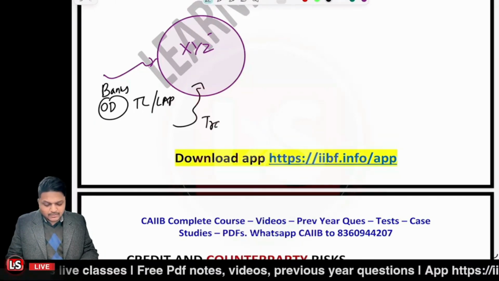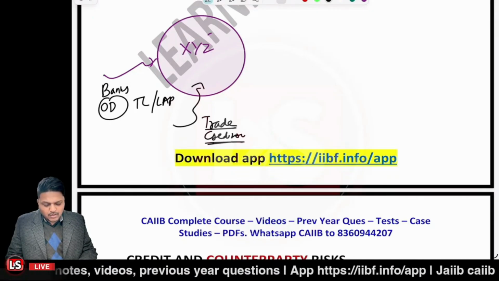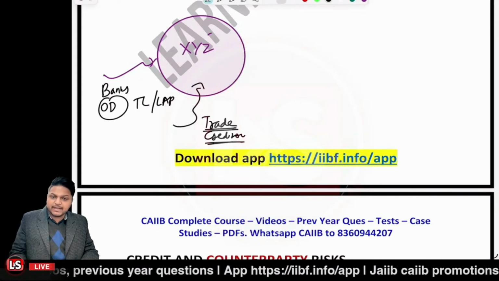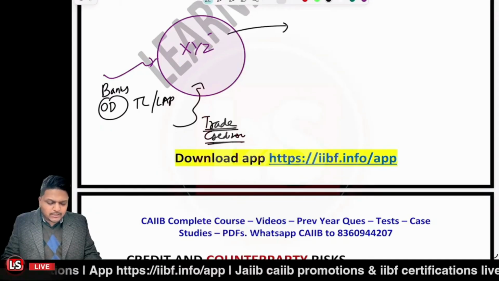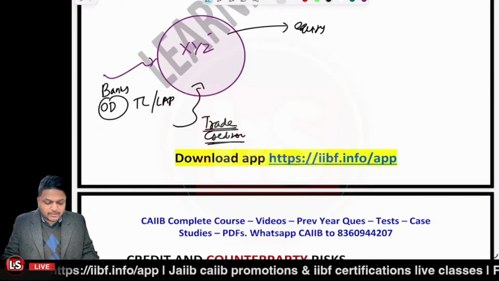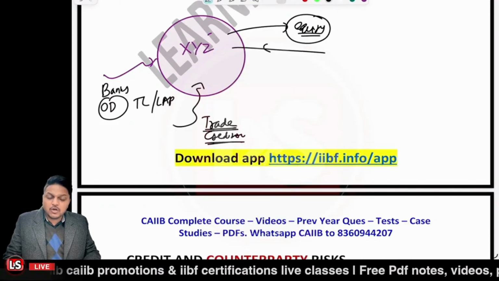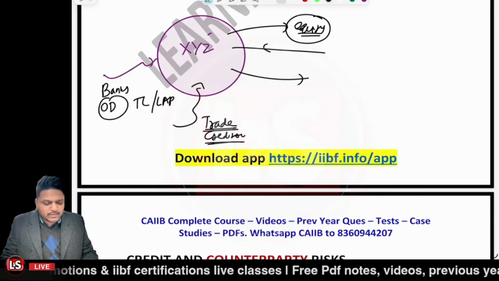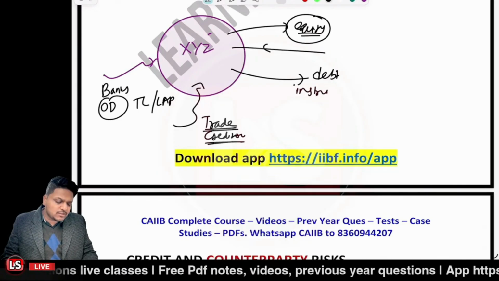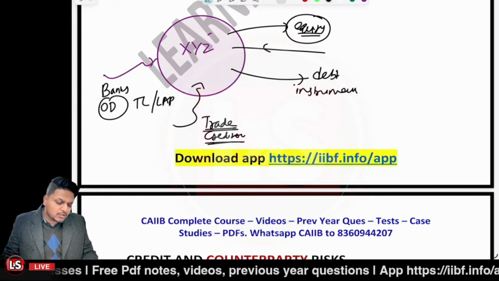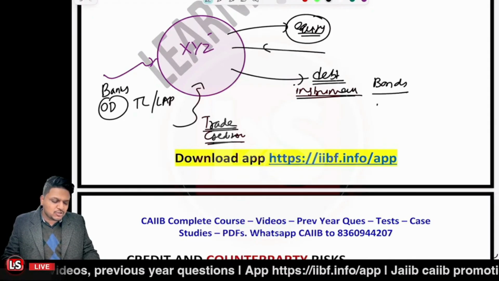That is trade creditors, or it could be related to account payables, right, where the amount is to be paid. And also they can be issuing the equity, but it's not a debt. They can be issuing the equity and get the money from the market investors, or also they can be issuing the debt instruments. Like for short term duration, they can be issuing the commercial papers. For the long term durations, they can be issuing the bonds. They can be issuing the debentures.